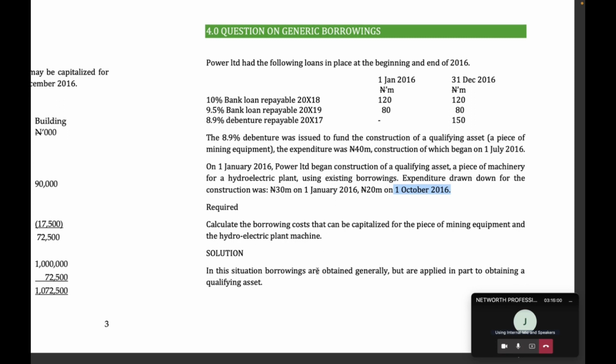It's two things, right? To calculate the borrowing cost. Here, they didn't tell us that they invest any surplus funds. So you will not assume that, since for the 8.9% we only spend 40 million, the remaining is invested. Unless they specifically tell you that they invest surplus funds, please don't assume. So the borrowing cost for this mining equipment is simply 8.9% multiplied by 40 million. But since construction began on 1st of July, we are going to prorate it.